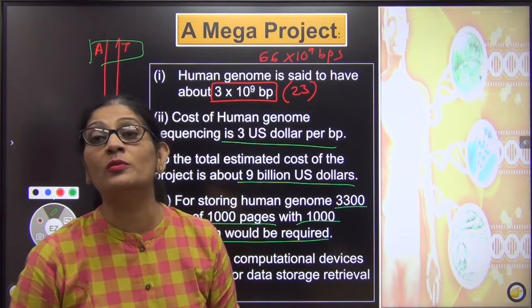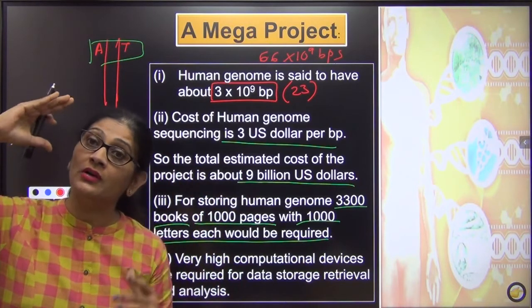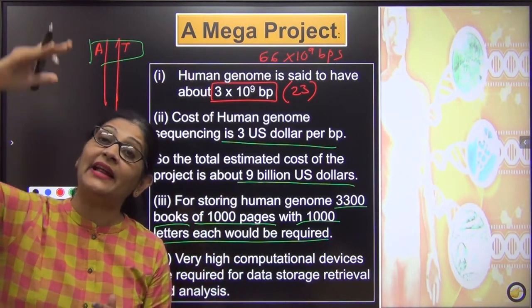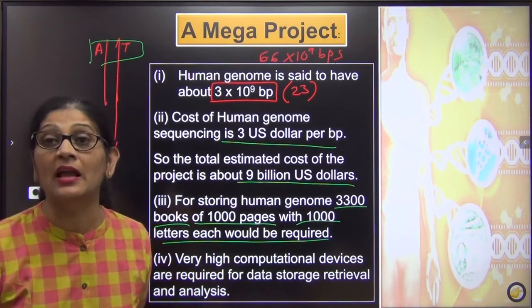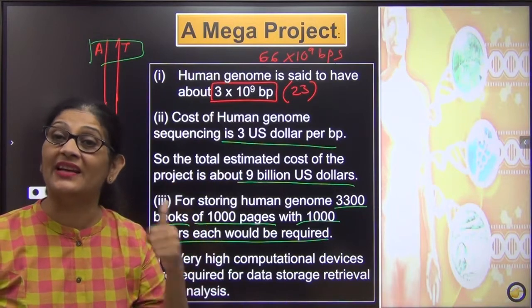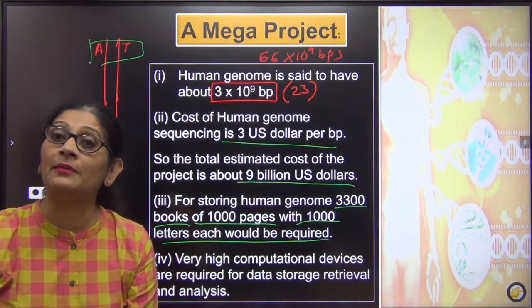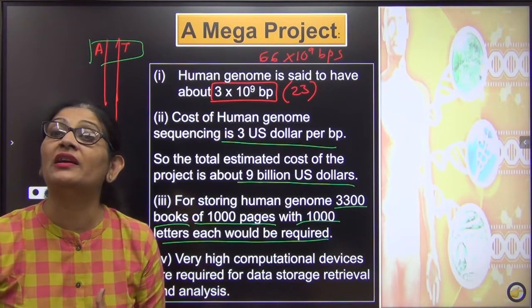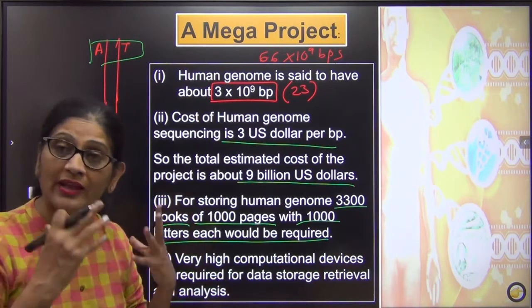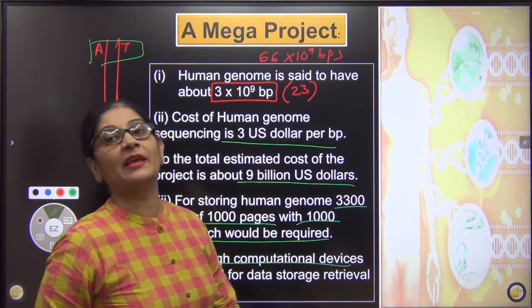So that is why the human genome, though it was well dreamt of before 1990, से पहले ही हम इसके सपने देख रहे थे, but still we could not put it into execution because of the cost factor and because storing and then again retrieving the data would have been a very difficult task. Thanks to technology, when the computer came in, this became a very easy task.